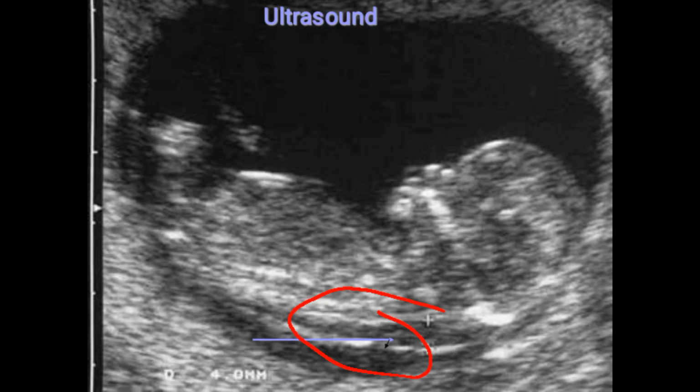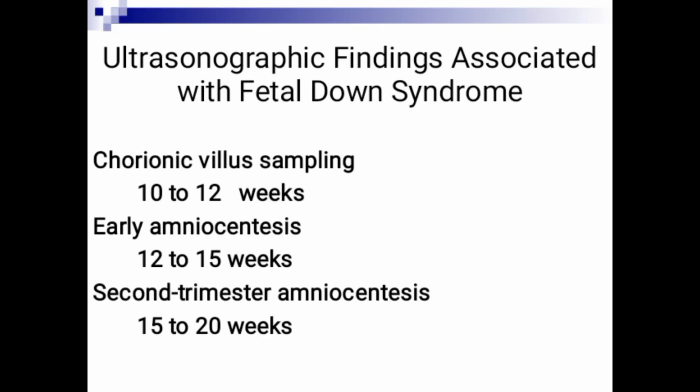The distance between here and here is supposed not to exceed 3.5 millimeters. Some textbooks say it's 3, but in this case, you see it's 4, right? So this is called an increase in nuchal translucency.